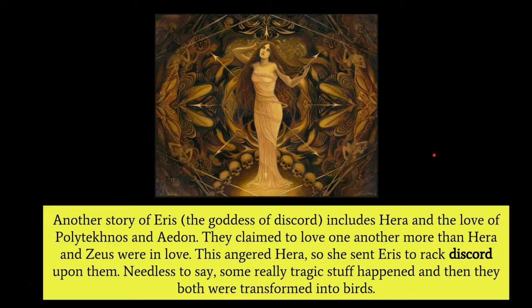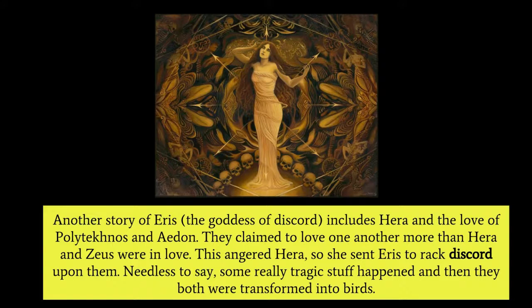So another story of Eris, the goddess of discord, includes Hera and the love of Polytechnos and Adam. They claimed to love one another more than Hera and Zeus were in love. This angered Hera, so she sent Eris to wreak discord upon them. Needless to say, some really tragic stuff happened, and then they were both transformed into birds. Yep, that's what gods do to people.